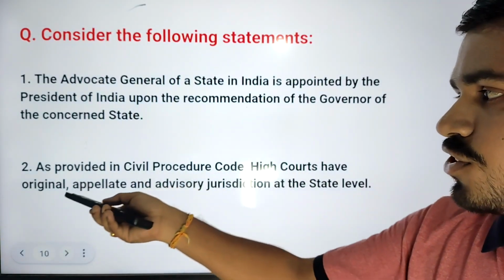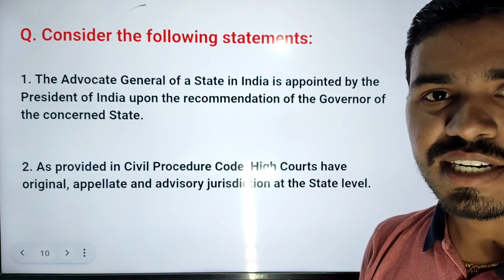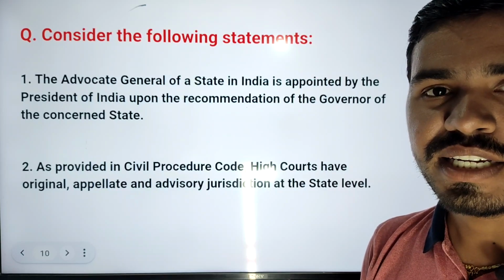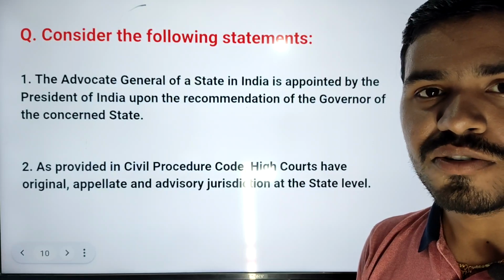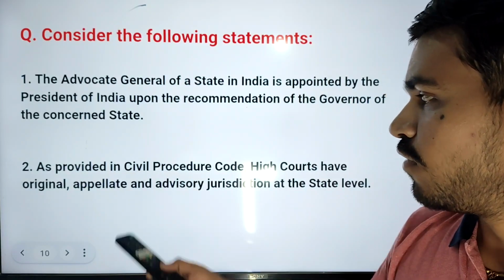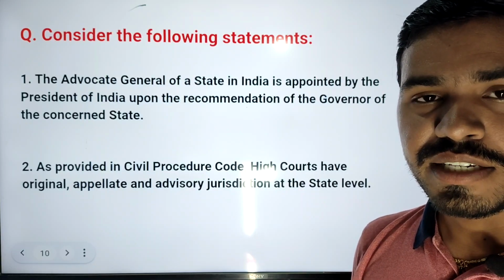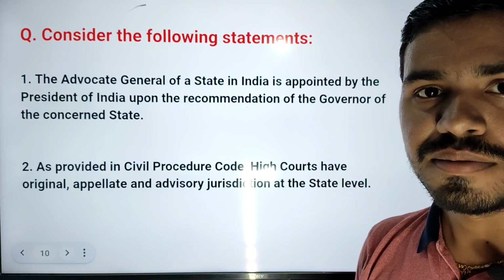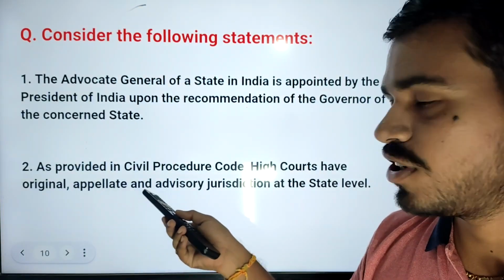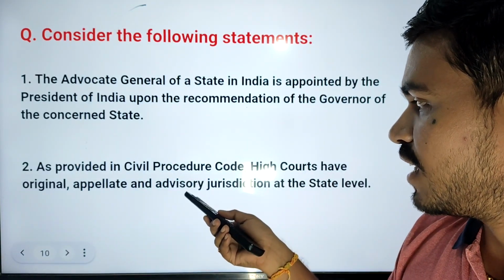What does original jurisdiction mean? That means we can go to High Courts directly in some cases like fundamental rights violation and any civil cases of higher value. In that case, we can directly approach the High Court. That is original jurisdiction. What is appellate jurisdiction? That means if a lower court gives any ruling, that can be appealed in High Courts. That means it has appellate jurisdiction also. So that's why High Courts have original jurisdiction and appellate jurisdiction, but not advisory jurisdiction.